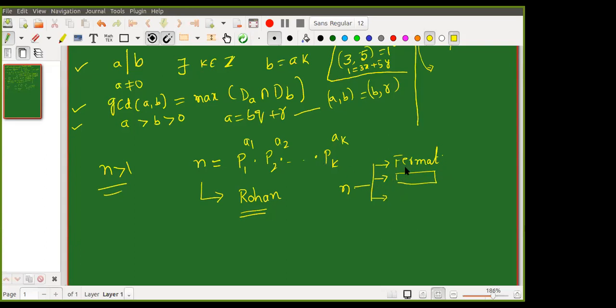Then later, very advanced methods came, like the quadratic sieve method. Even in between, elliptic curves were also used in the prime factorization of n. So there are elliptic curve methods and then the quadratic sieve method. Now, presently the best algorithm is the general number field sieve method.